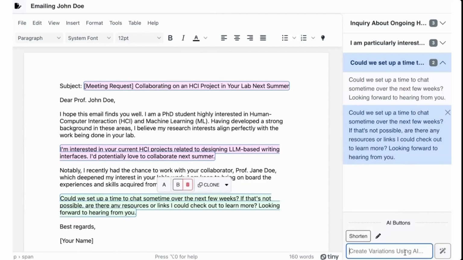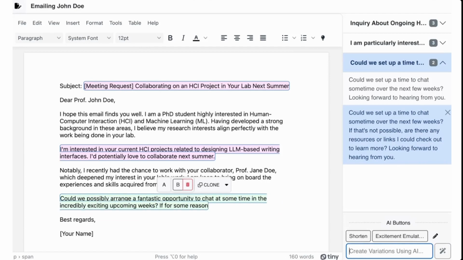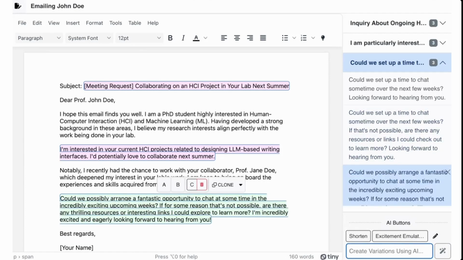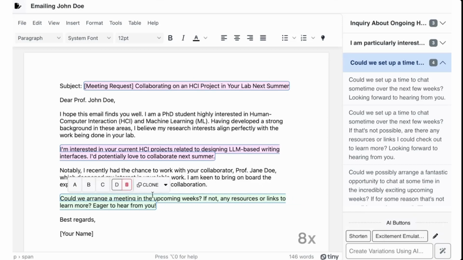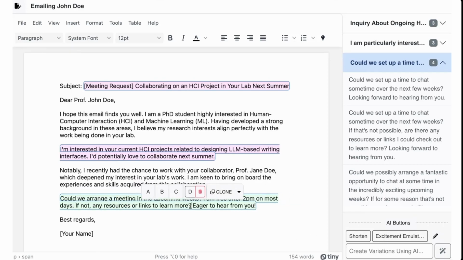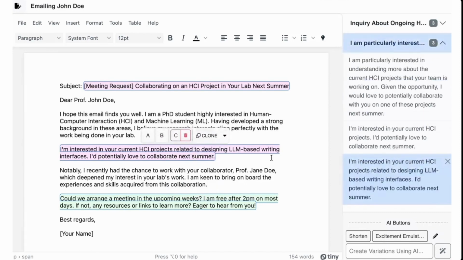And then let's use the AI to improve this a bit. So let's say, make it sound like I am genuinely excited. So this, of course, is too long, so I could stack these AI variations on top of each other and create another variation based on this that's shorter by just clicking on this button. And this looks all right, but I'm just going to make some final edits. And let's say that looks good.